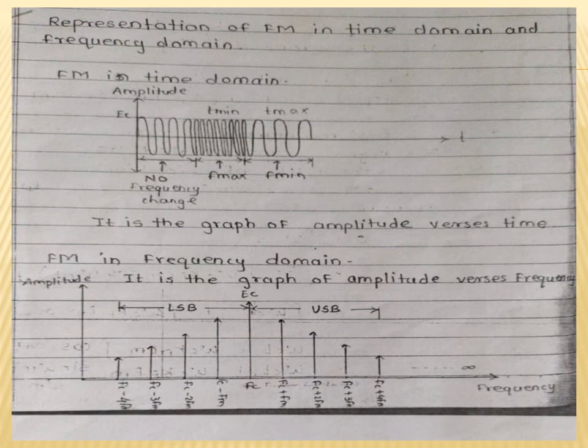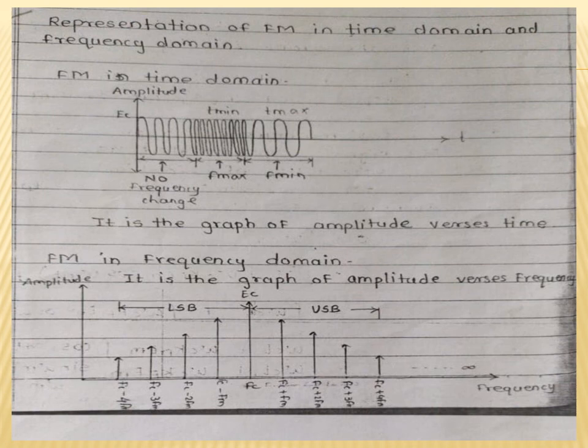So for FM in the time domain, you have to draw the frequency modulated signal. FM in the time domain is the graph of amplitude versus time. Next one is FM in the frequency domain. FM in the frequency domain means it is the graph of amplitude versus frequency. You have to draw the sideband diagram for this FM in the frequency domain.